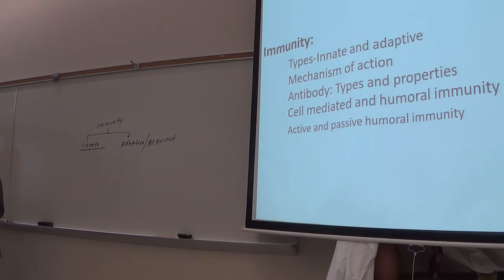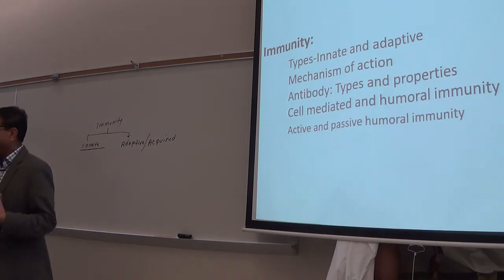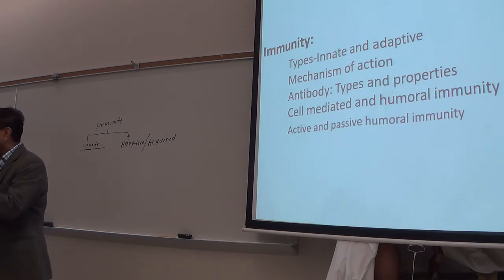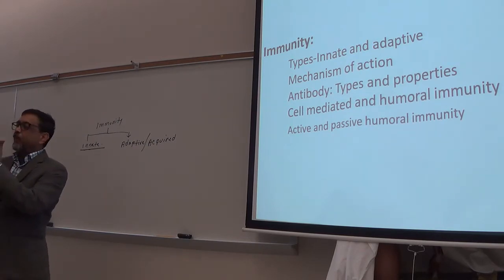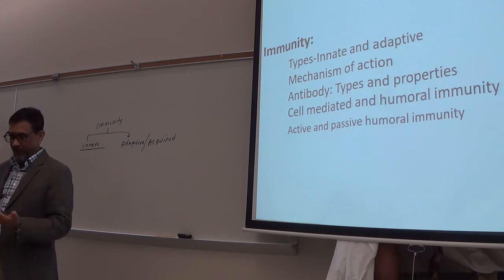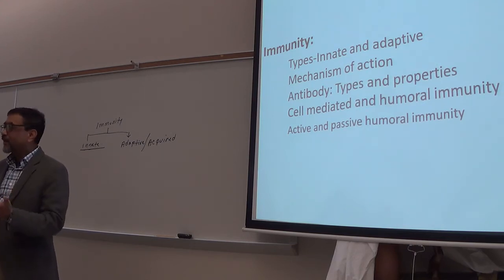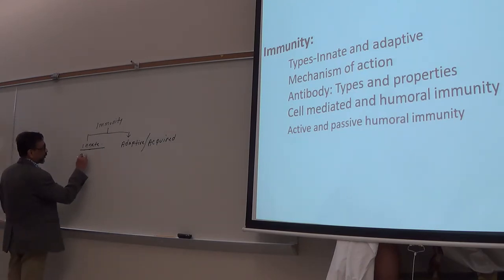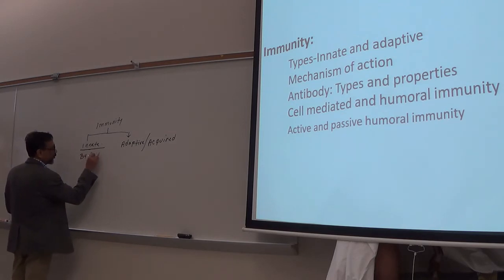So innate immunity, everybody gets by birth. When we are born, we get the innate immunity. For example, skin. Everybody has skin, right? And skin protects your body. You know that microorganisms are stopped by your skin. So skin is a part of which one? Innate. Make sense? So we get it by birth.